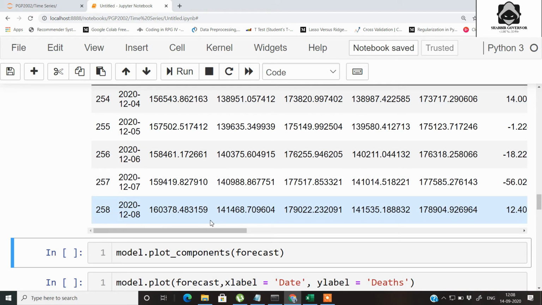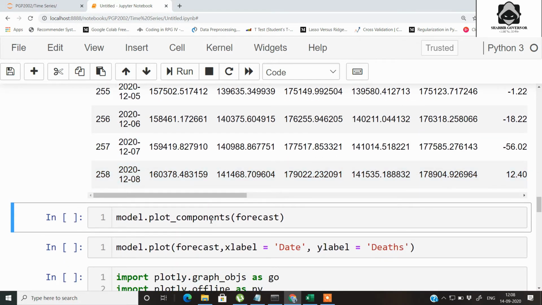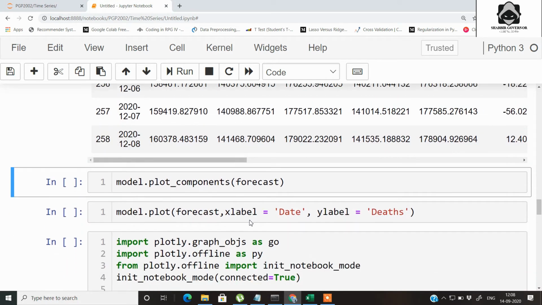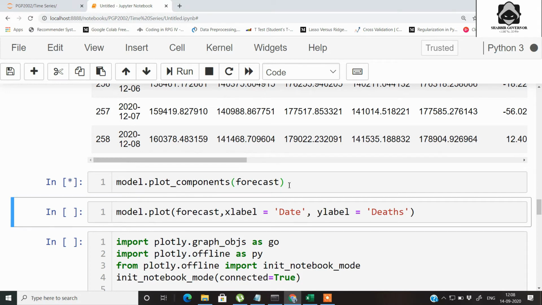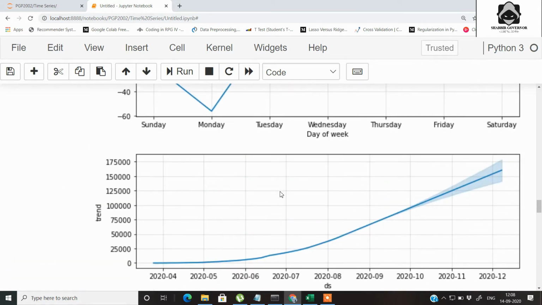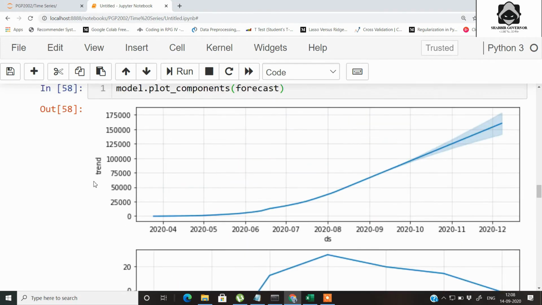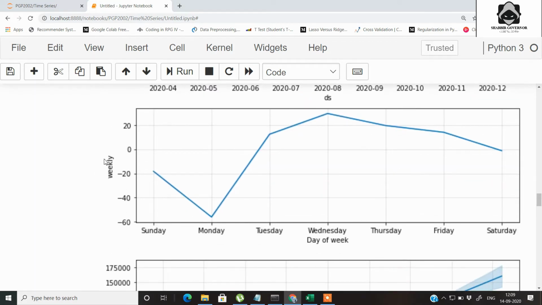Now the next part is to plot the components, and then finally we will plot the prediction. Using fbprophet, we can directly plot this using the plot_components method on your forecast. So let's run it. Here you can see that we get all the components of your time series. This is the trend, and up till this point we had the data, so it is just like a single line graph, and after that we are predicting it. We get an upper and lower band for prediction. So this was the trend part, and then we have some weekly predictions.